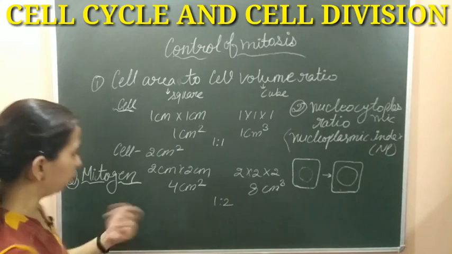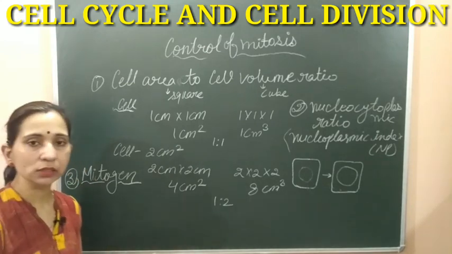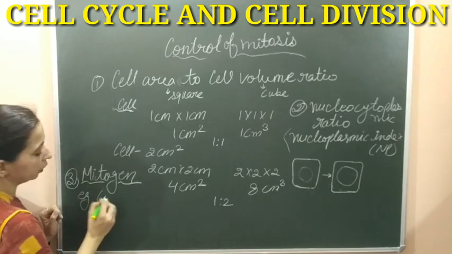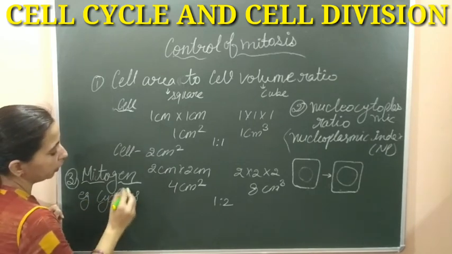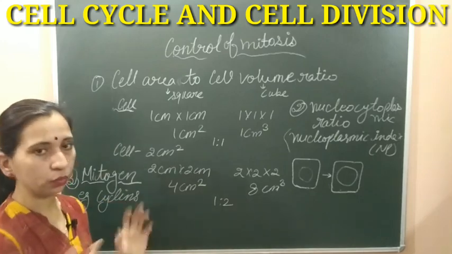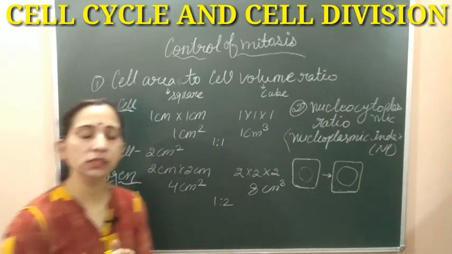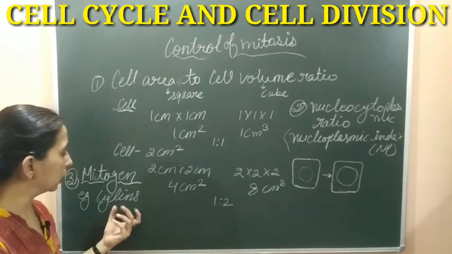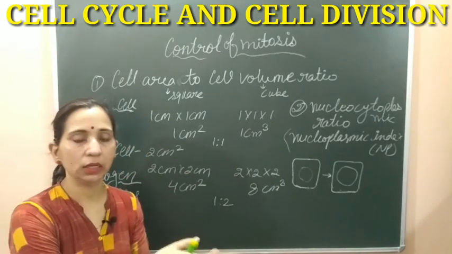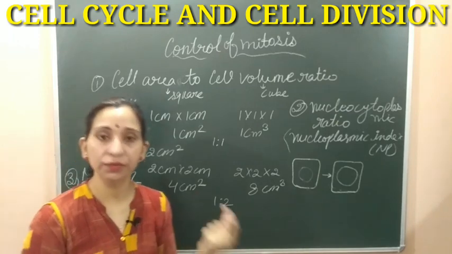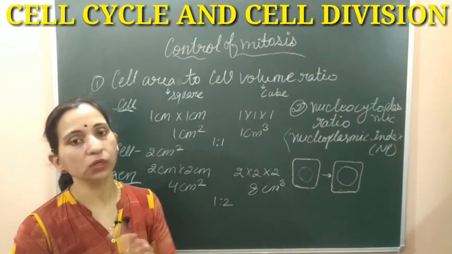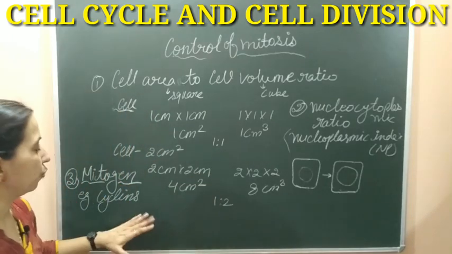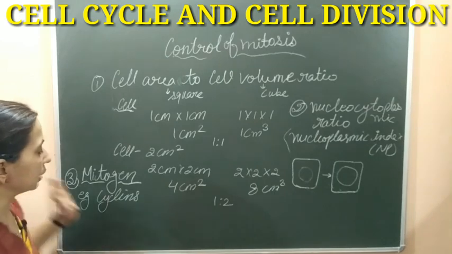Some substances, like we take the example, कौन से substances ऐसे हैं जो माइटोजन की तरह काम करेंगे? The first example we can take is the cyclins. When we discuss the cell cycle, we discuss the process of the cell cycle. In the cell cycle, some specific proteins are present, and these proteins are known as cyclins, which stimulate the cell for cell division. So some specific proteins called cyclins are present in the cell during the cell cycle, which stimulate the cell for mitosis. So the example is cyclin.